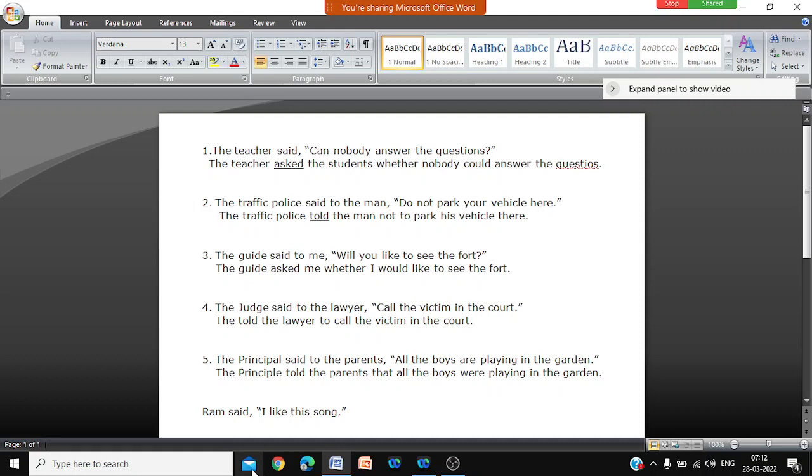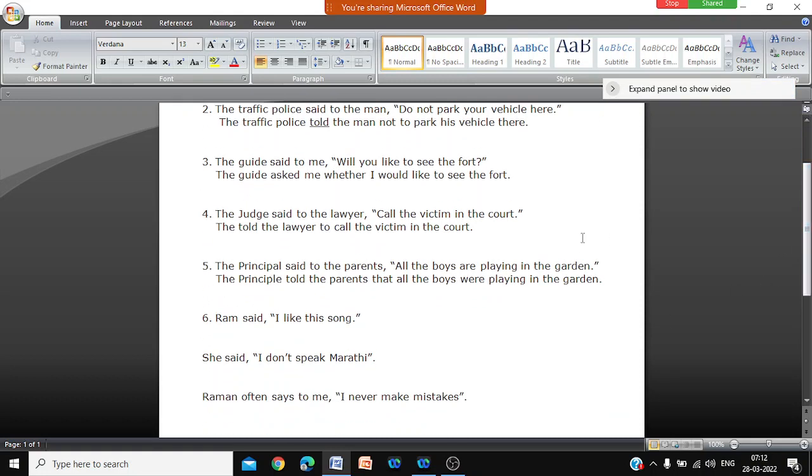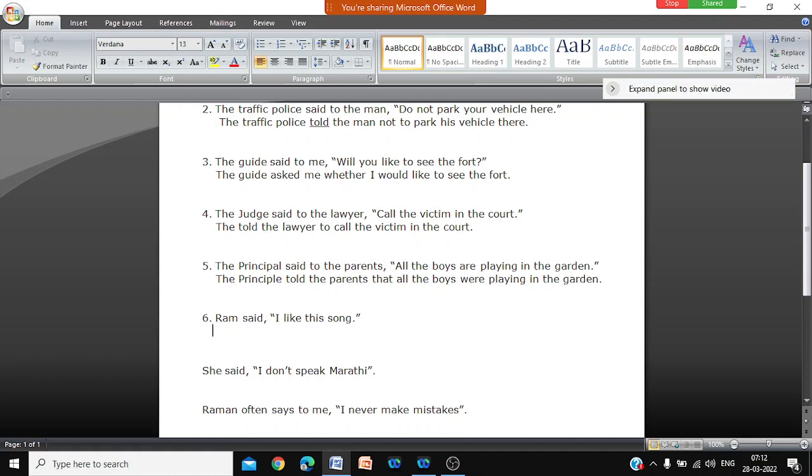Okay, sir. Number 6. Ram said, I like this song. What kind of sentence is this? It is not a question. So you can also keep Ram said, because if you write told, then you have to write Ram told me, or Ram told his friend, Ram told his father, something you have to say. If you don't know to whom he said, you keep it as said.